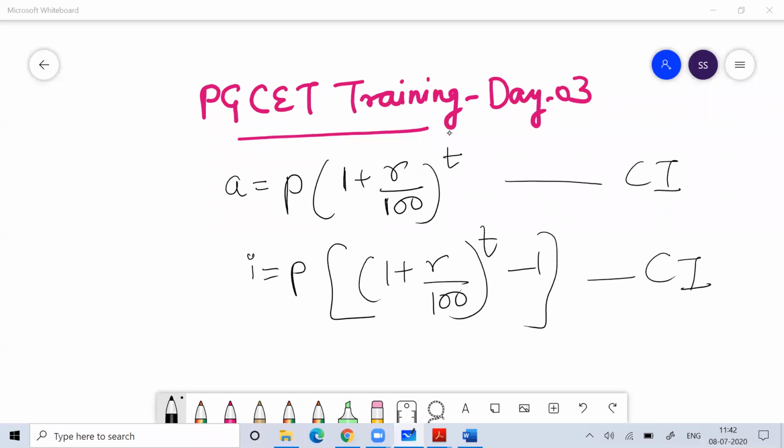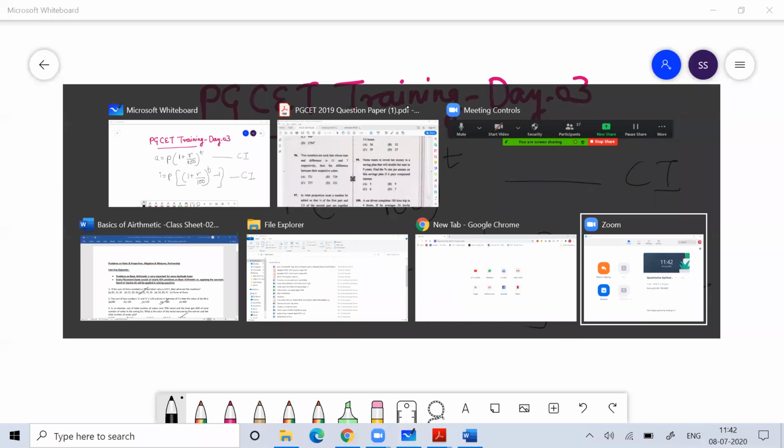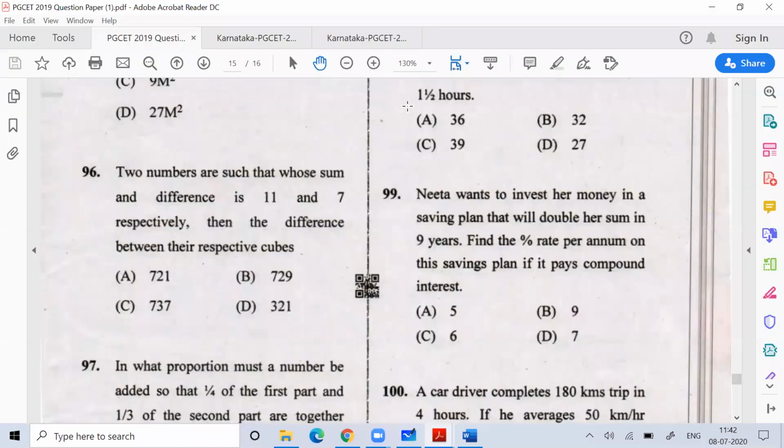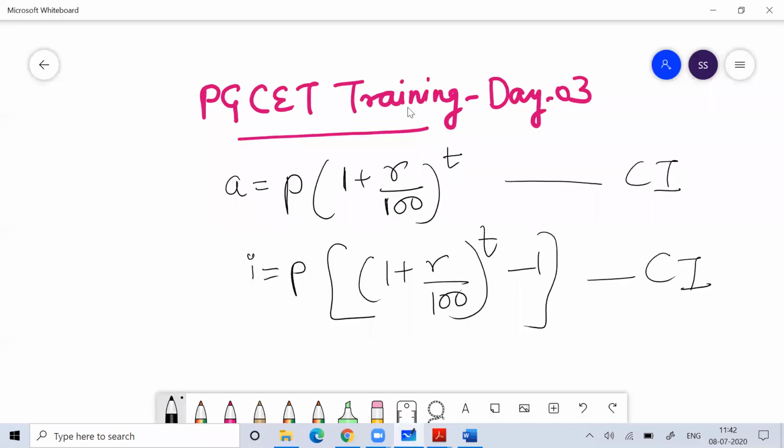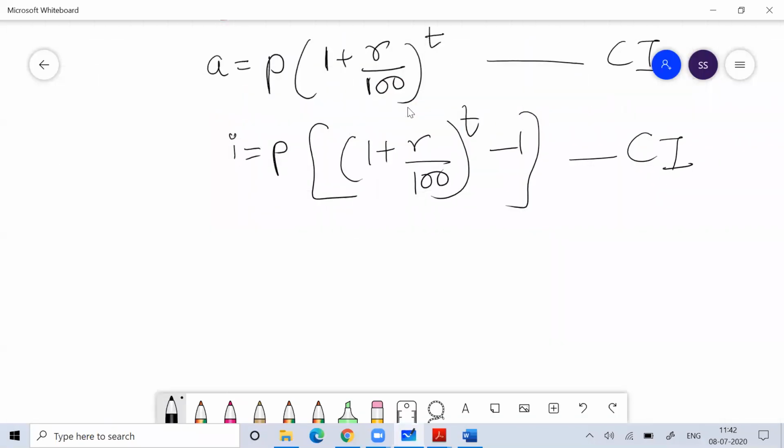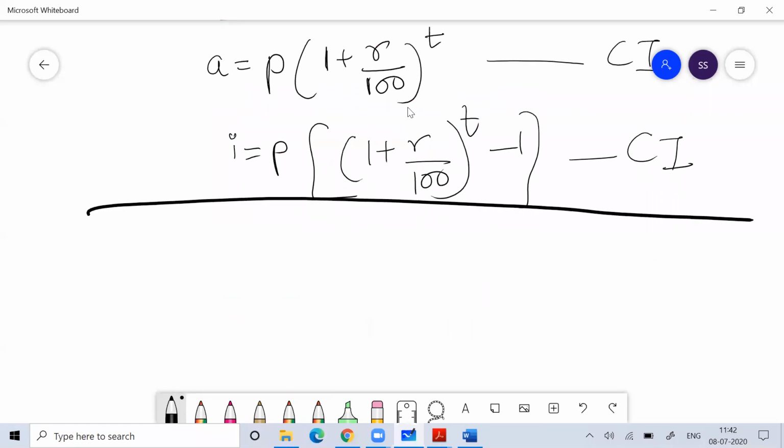Now see this, everyone. Now here in this question, where is the question paper? There's a person called Nita. She wants to invest her money in a saving plan which will double her sum in 9 years. Her money will get doubled in 9 years. So find the rate of interest she is getting on this money. You know the formula of compound interest. If your money will get doubled, it means whatever money you give me, I'll double your money. So if you give me 100 rupees, I'll make 200 rupees. If you give me 1 crore, I'll give you 2 crore.